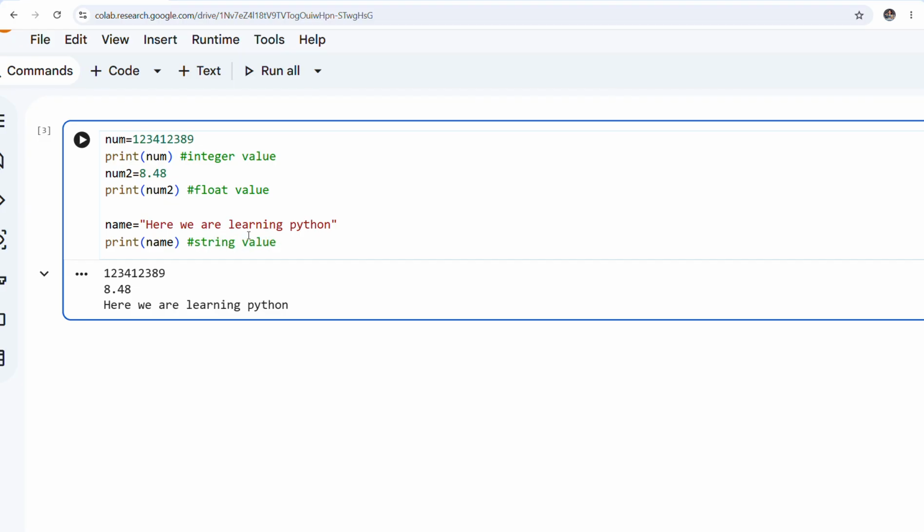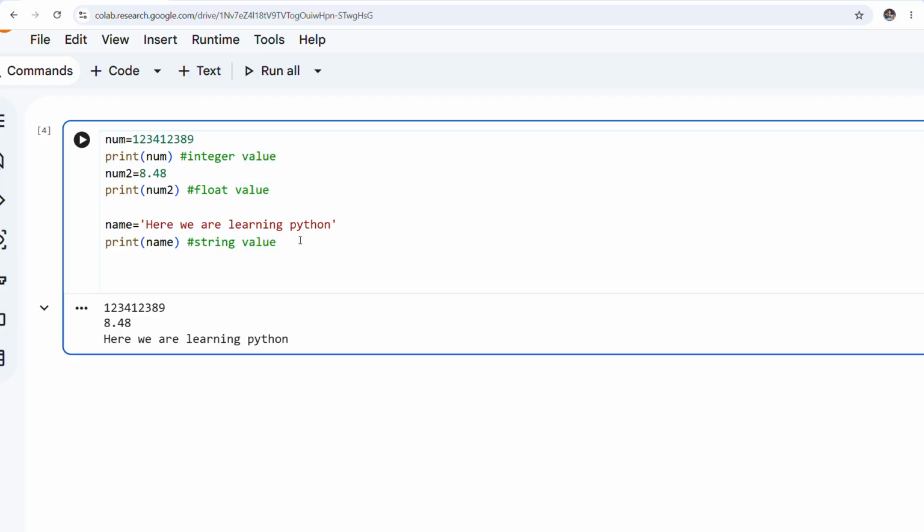Now, let me show you the difference. What will happen if I am not giving any sort of double quotes? First of all, I would like to tell you that we can use double quotes and single quotes both. It will not make any difference. With single quotes it is a string, and with double quotes it is also a string. Okay, fine. Now coming to another particular thing.